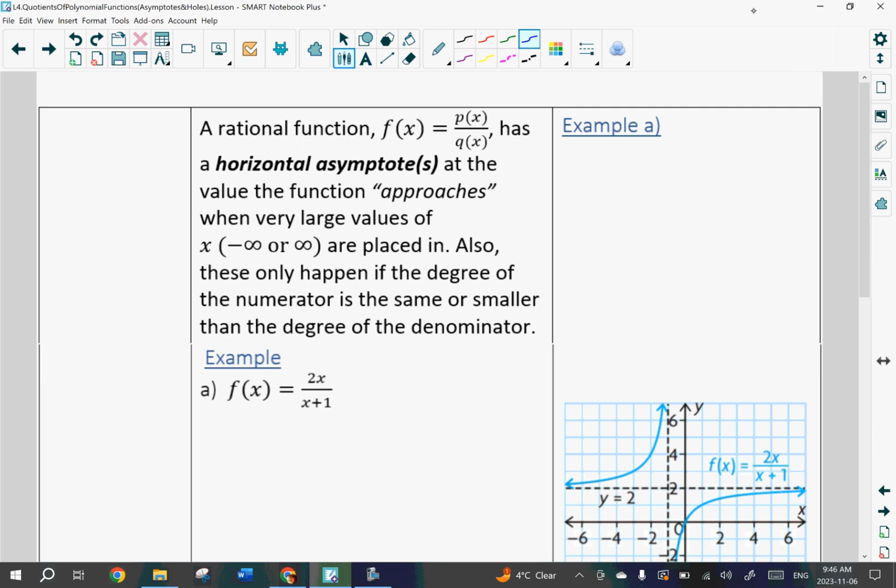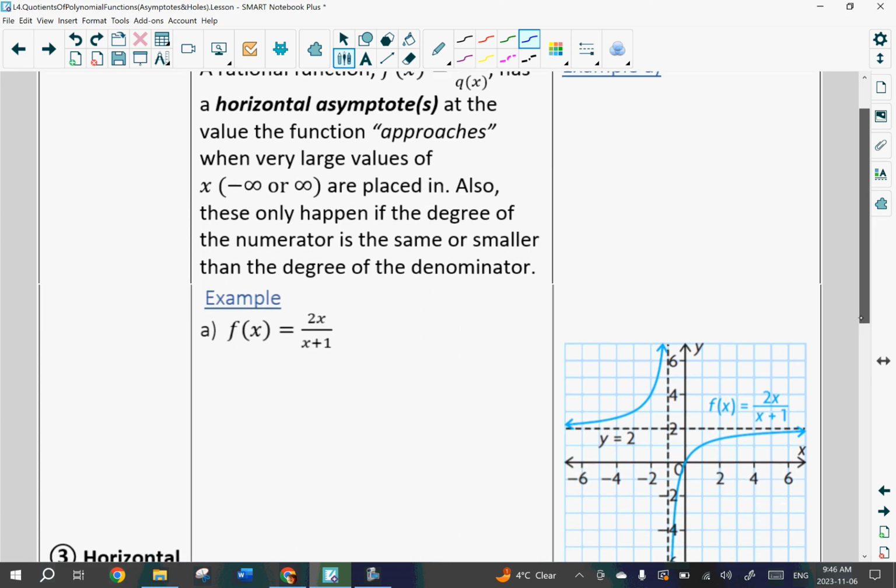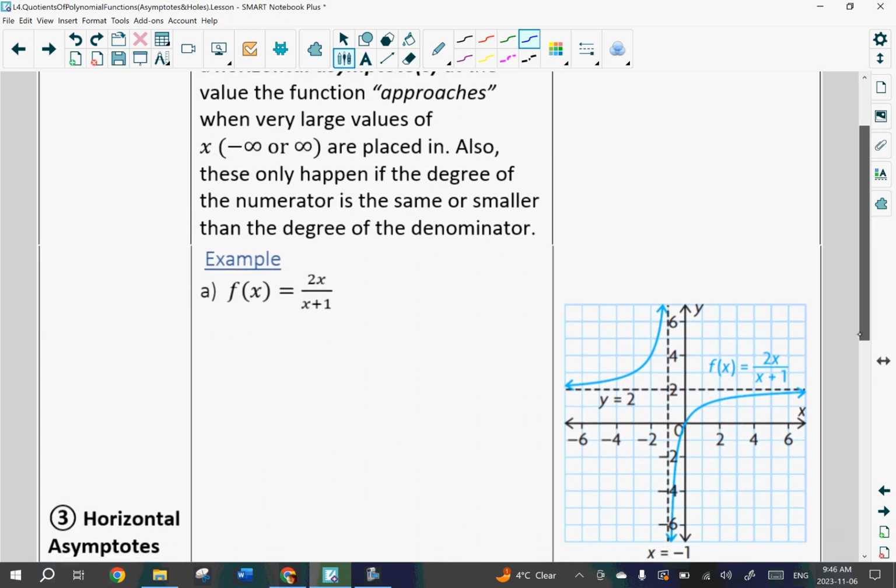The next thing you have to check for are your horizontal asymptotes. And horizontal asymptotes are something that is considered when x is approaching either a really, really large positive or really, really large negative number. When we get into our next lesson, we're going to talk a little bit more about checking end behavior as you approach a large positive and a large negative number. So that all tells you how this graph acts.